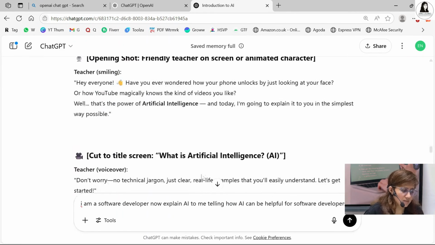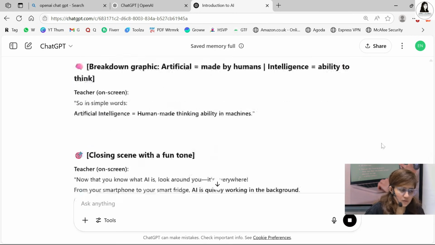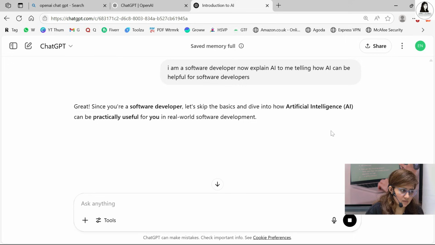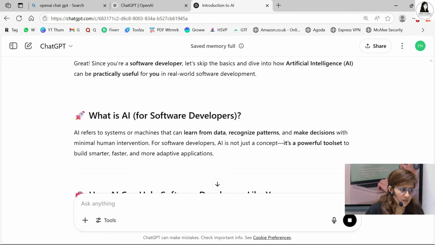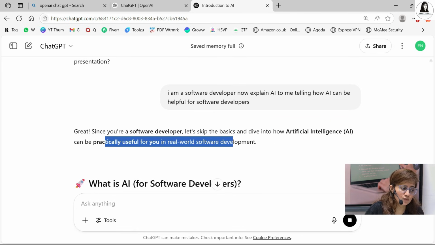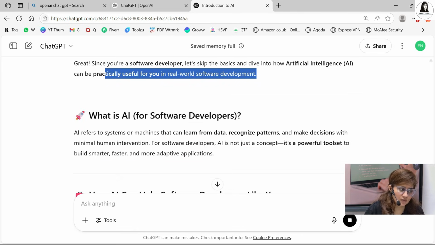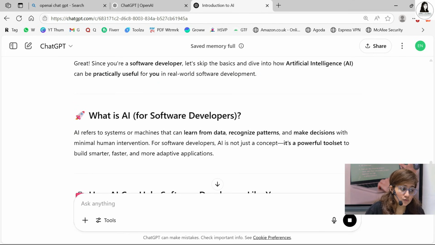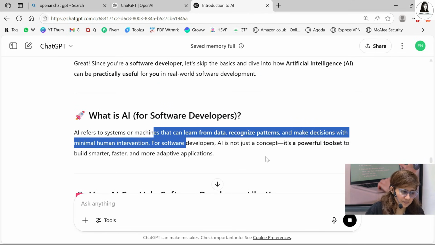And if I ask something like this: I'm a software developer. Now explain AI to me, telling how AI can be useful for software developers, or how we can use AI as a software developer to increase my productivity and all. So like this, you can give the prompt and accordingly it will answer, right? So you are a software developer. So let's skip the basics and dive into how AI can be practically useful for you in real-world software development. So what is AI for software developers, right?